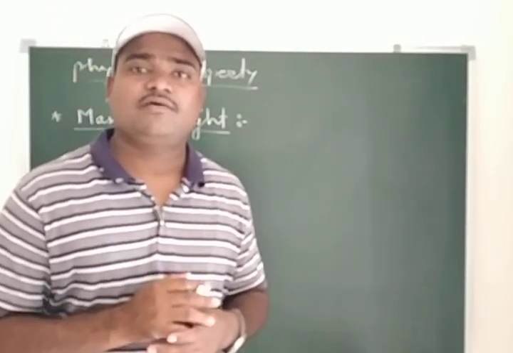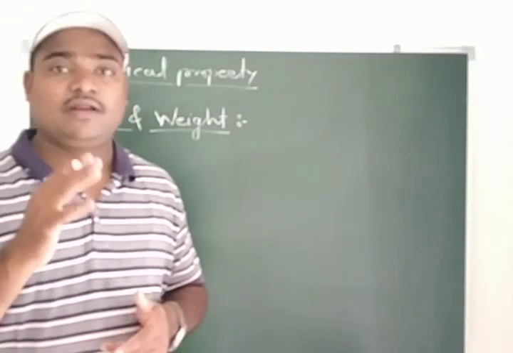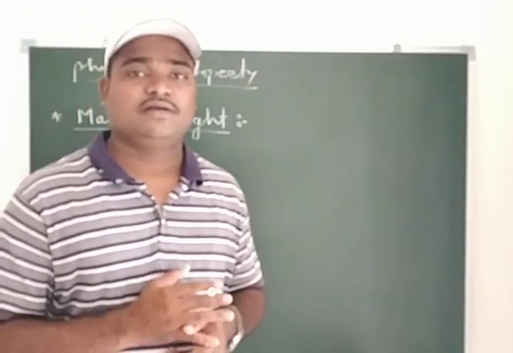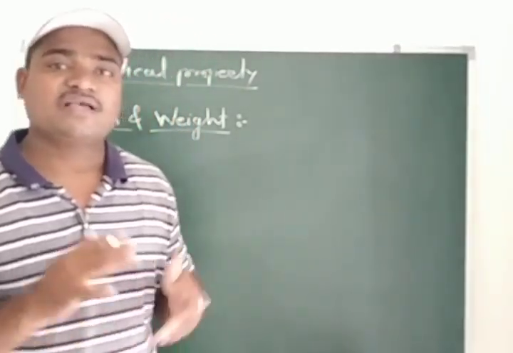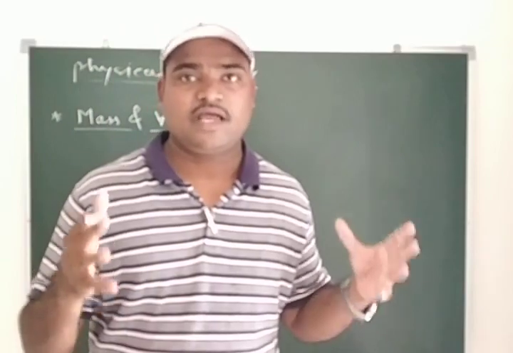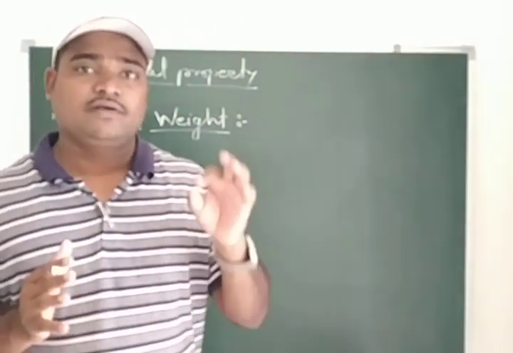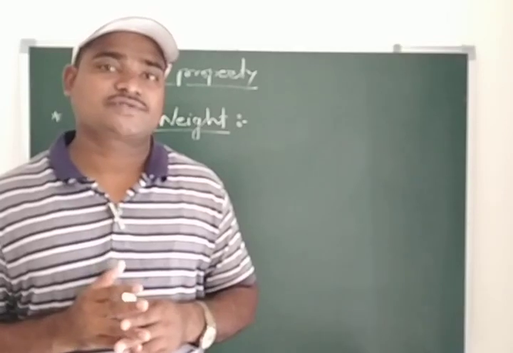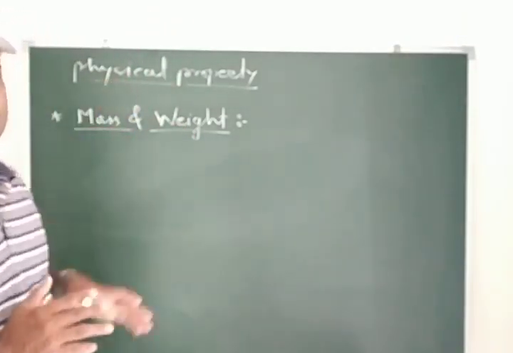Suppose our body has 55 kg of weight, and if we measure the mass of our body, the mass will remain the same, but the weight of our body will change as the gravitational force changes. So the influence of gravitational force will be present on weight but not on mass.